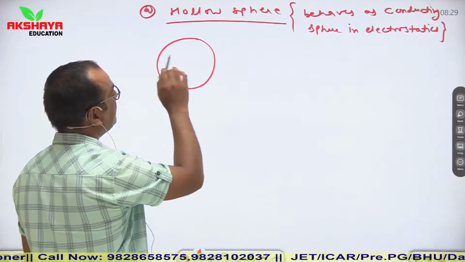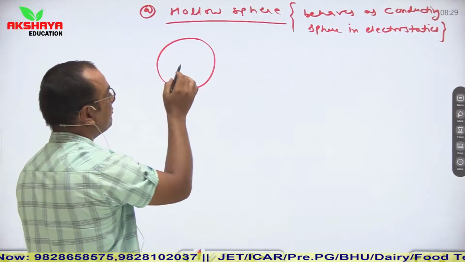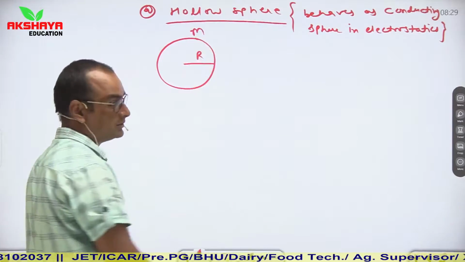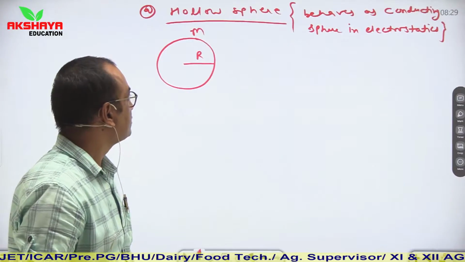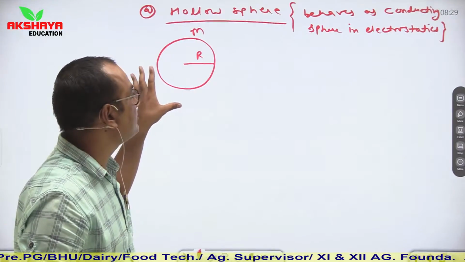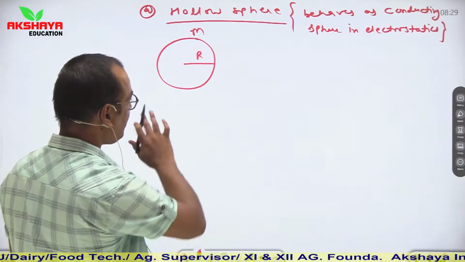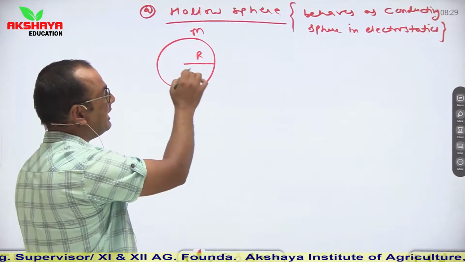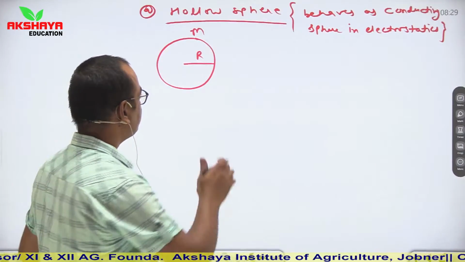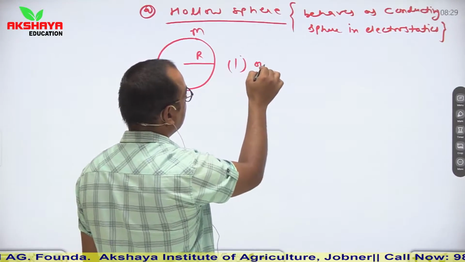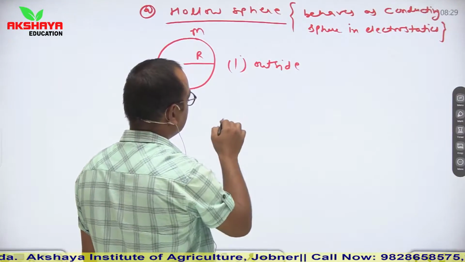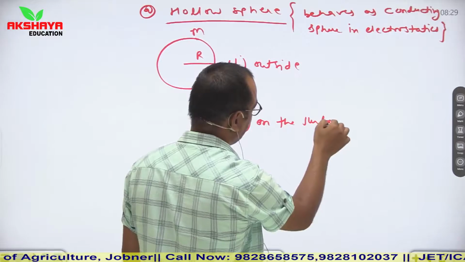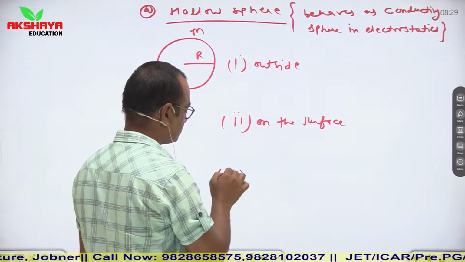Let us say this is a hollow sphere. It means the complete mass is distributed on its outer surface. Let us say its radius is capital R and the mass is m. So for a hollow sphere, we consider three places where we have to calculate gravitational potential. One is at any outer point, the second is at any point on its surface, and the third is inside the sphere. First one outside, second one on the surface, and third one inside.